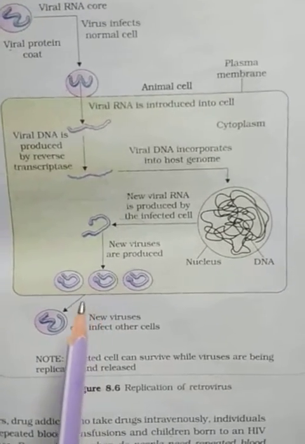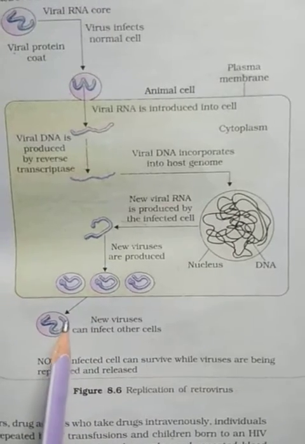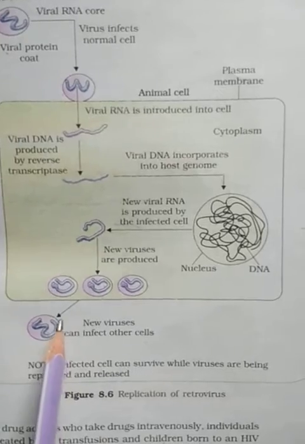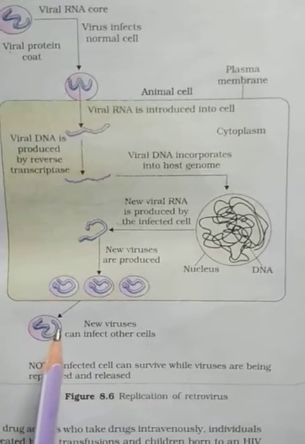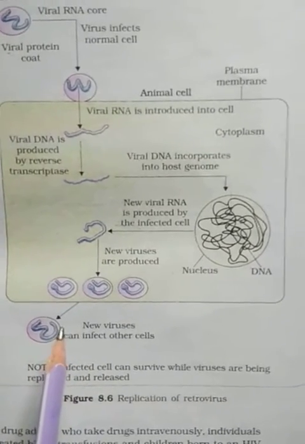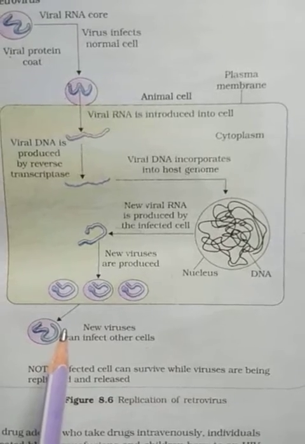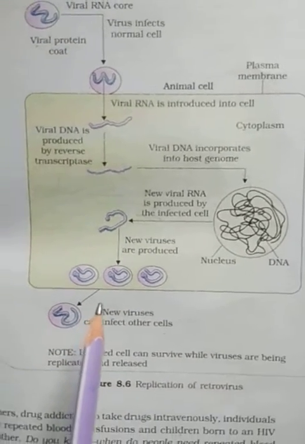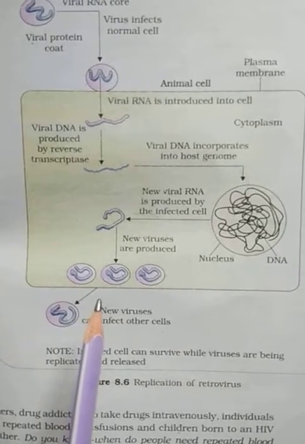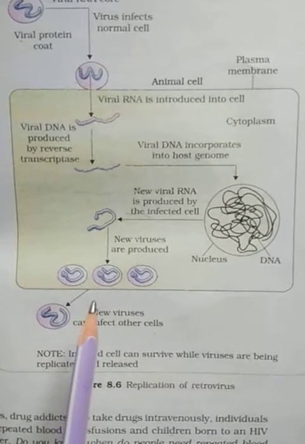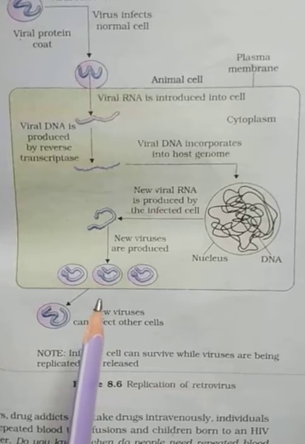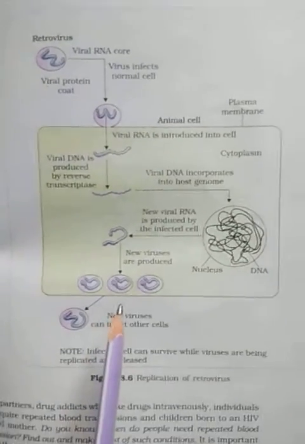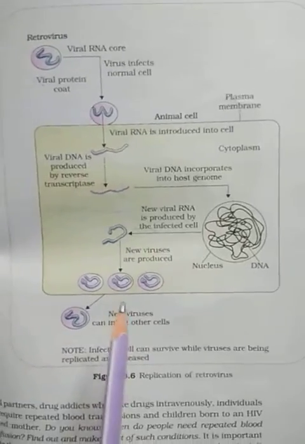And due to the destruction of helper T cells, the antibody production in our body also decreases, and due to the lack of antibodies, the immune system of the body also decreases, and our body is not able to fight against different kinds of bacterial, viral, and fungal diseases. The body is attacked by different kinds of pathogens, and then we suffer from different types of diseases, which is called the AIDS condition.